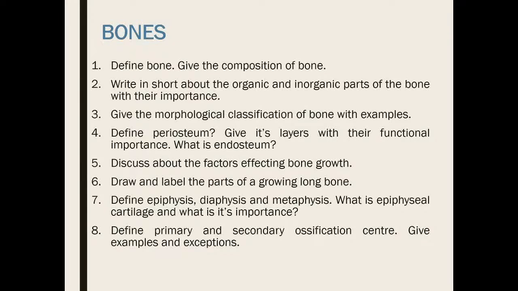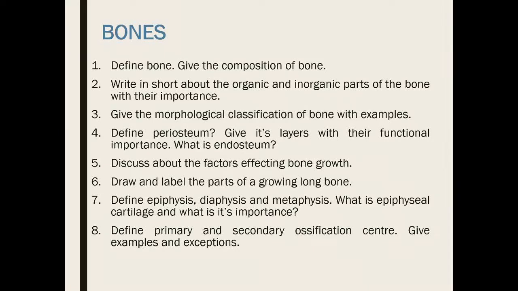The epiphyseal cartilage was a plate of hyaline cartilage that was present only when the bone is growing. When the bone is finished with its growth, you will never see the epiphyseal cartilage. So presence of the epiphyseal cartilage represents that the bone is still under growth.